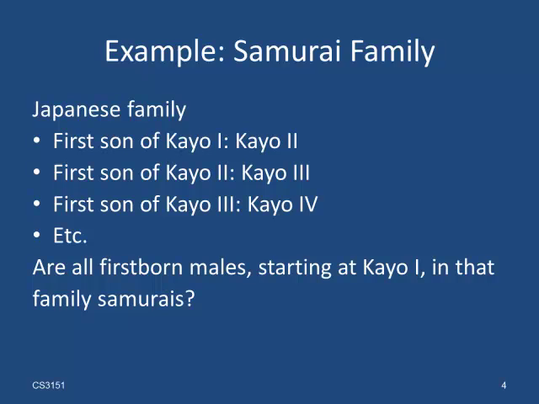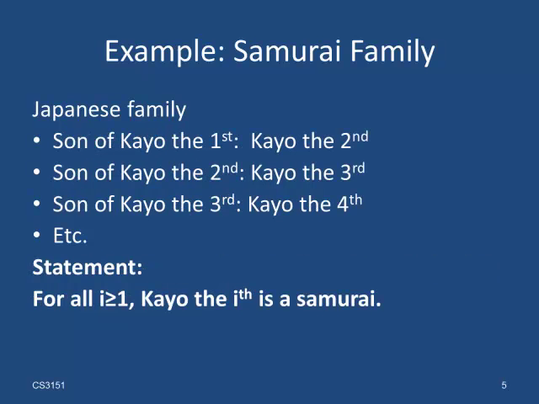But now we want to prove that all firstborn males in the Caio family are samurais. I'm going to reformulate the claim so that it is a statement over all natural numbers. First of all, let's use the positional numeral system to represent the names of the Caios in that family. Then we can rewrite the statement that all Caios are samurais as: for all i greater equal 1, Caio the i-th is a samurai. Of course, so far we don't have any knowledge to prove the statement.